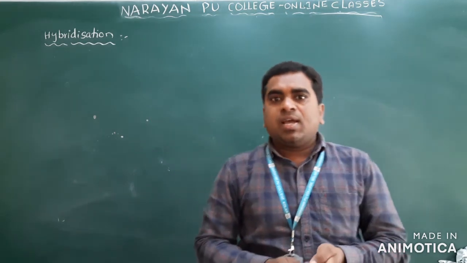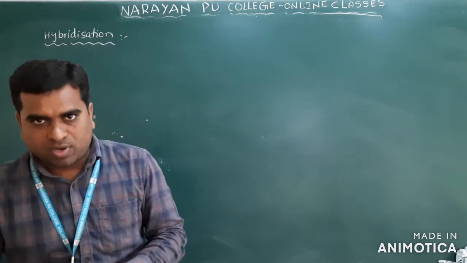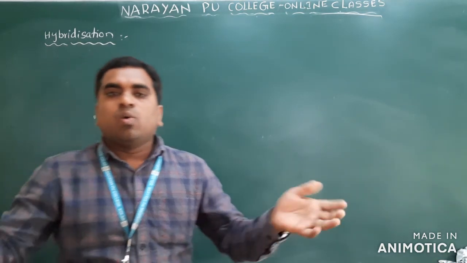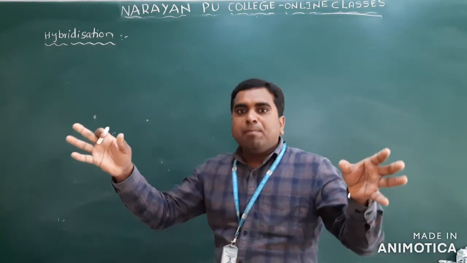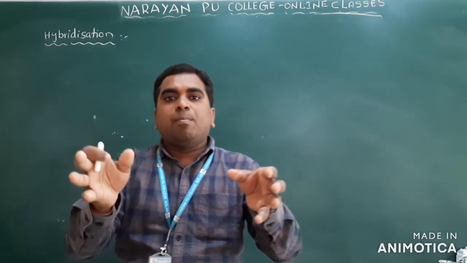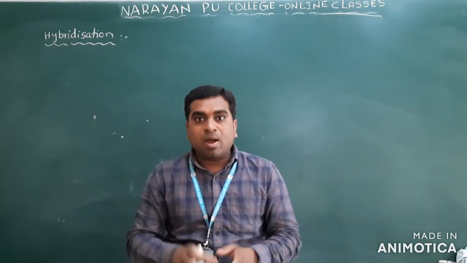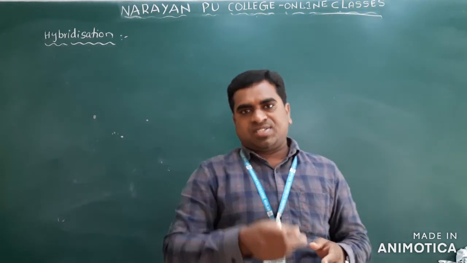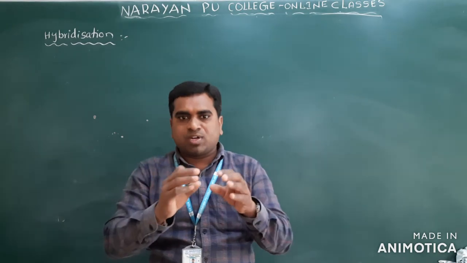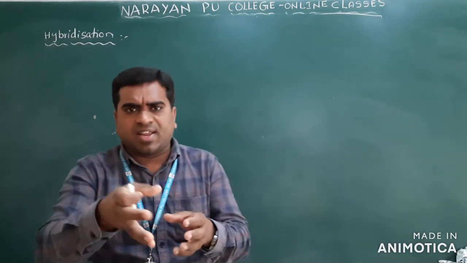Here, instead of taking marks, we take orbitals. What is orbital hybridization? It is the process of mixing of atomic orbitals of the same atom, the same class, of slightly different energies. Not exactly the same, slightly different energy.